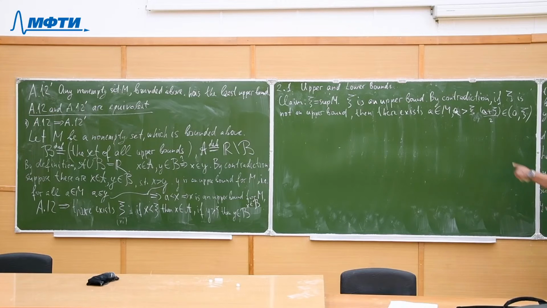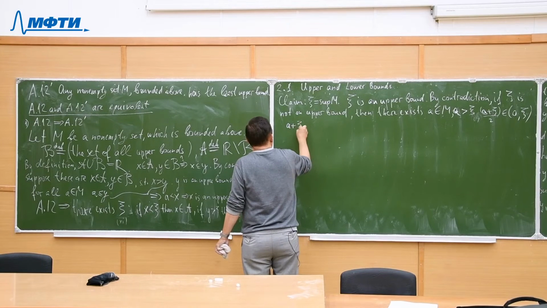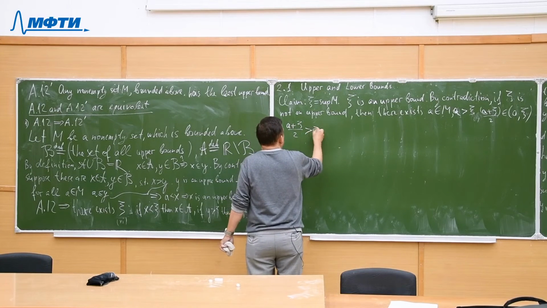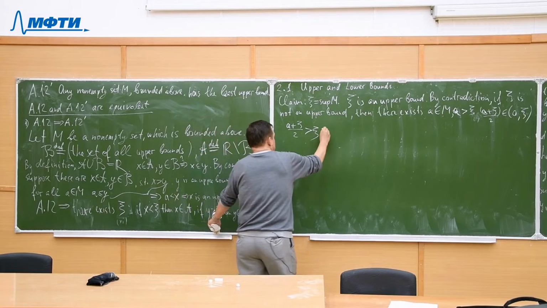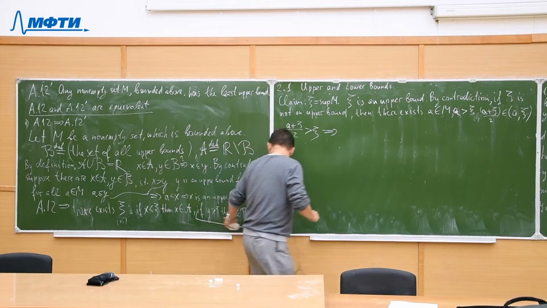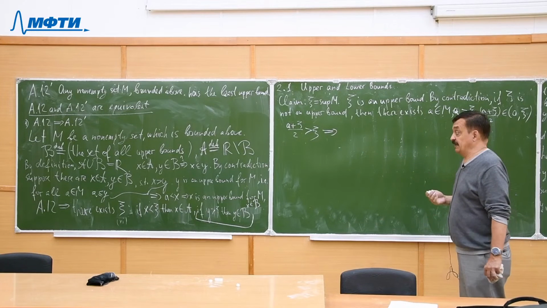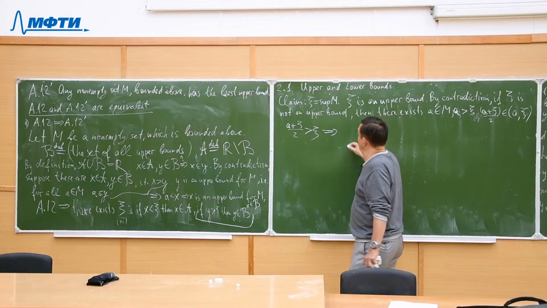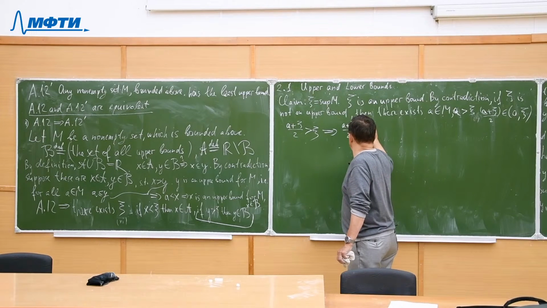In particular, (a plus xi) over 2 is less than a, and (a plus xi) over 2 is greater than xi. Then by this implication of A12, (a plus xi) over 2 is in B.